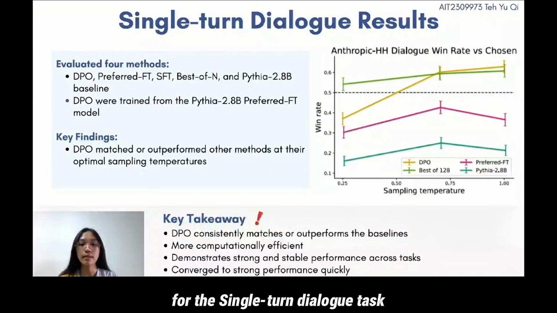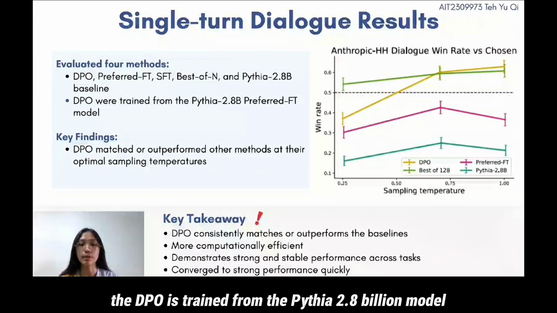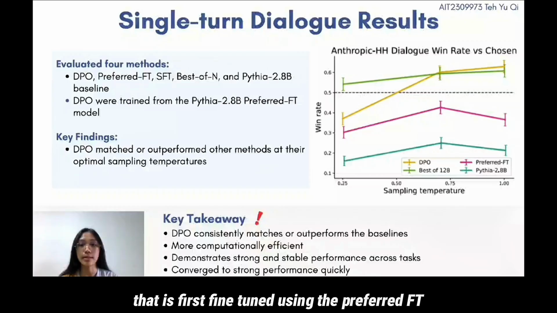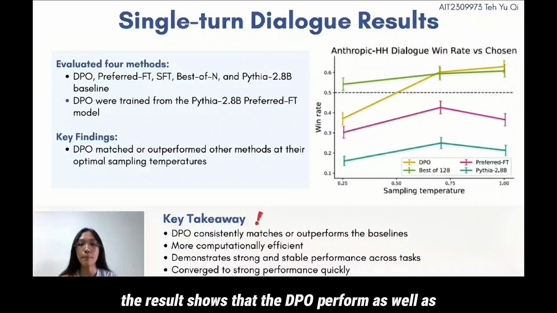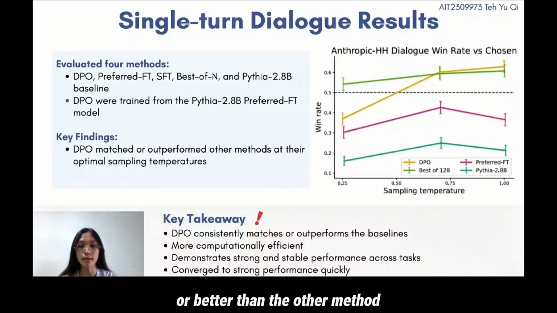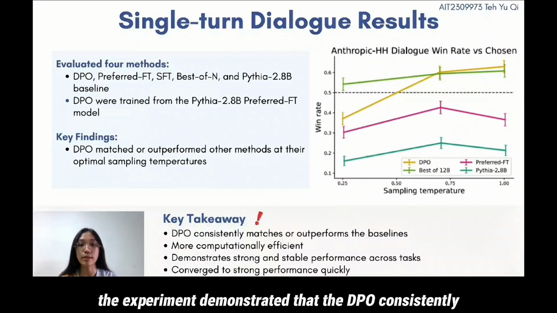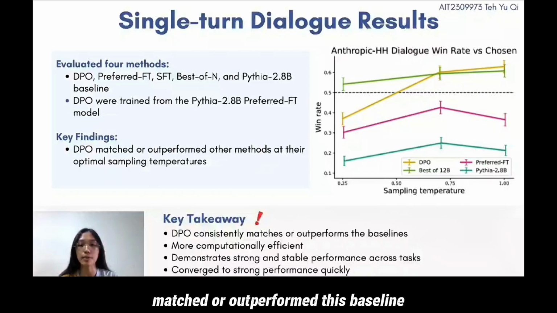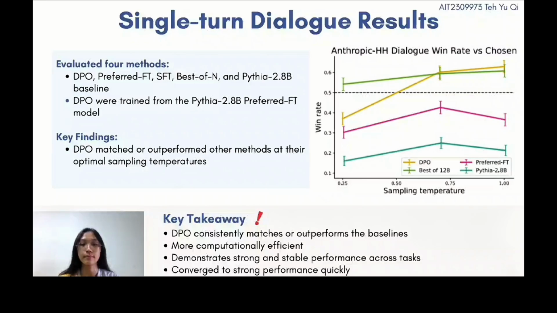For the single-turn dialogue task, DPO is trained from the Pythia 2.8 billion model that is first fine-tuned using Preferred-FT. The result shows that DPO performs as well as or better than the other methods at their optimal sampling temperature. Overall, the experiment demonstrates that DPO consistently matches or outperforms the baselines while requiring less computational cost and converging to strong performance relatively quickly.